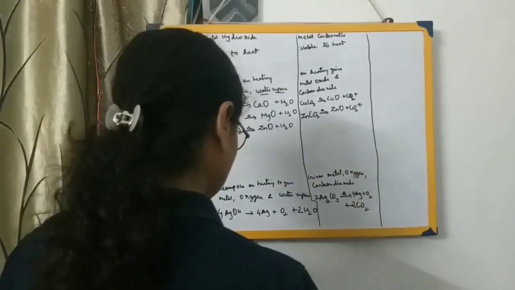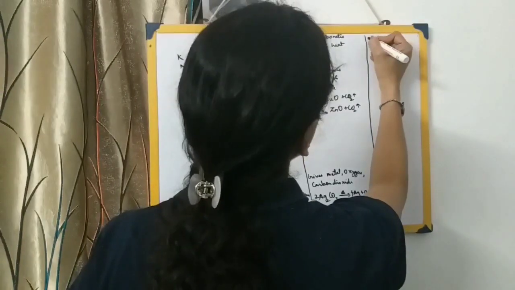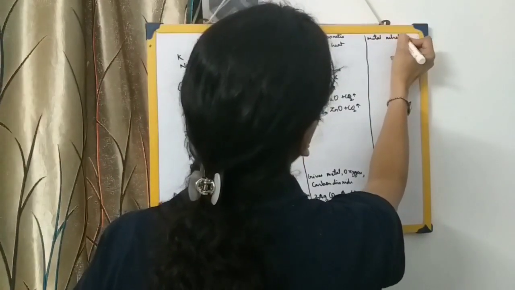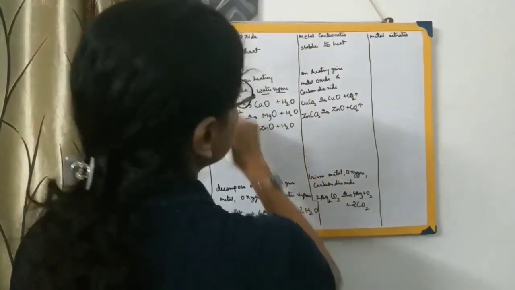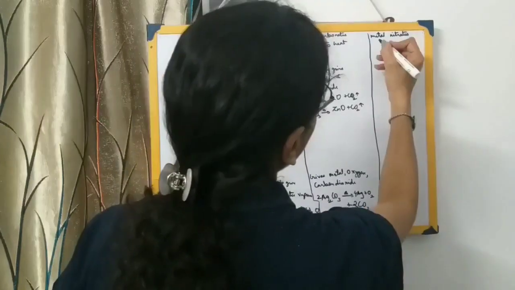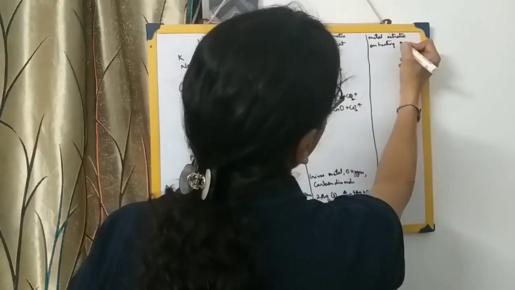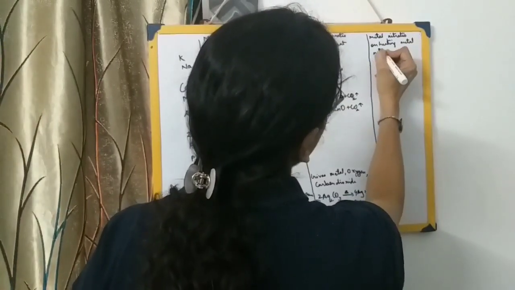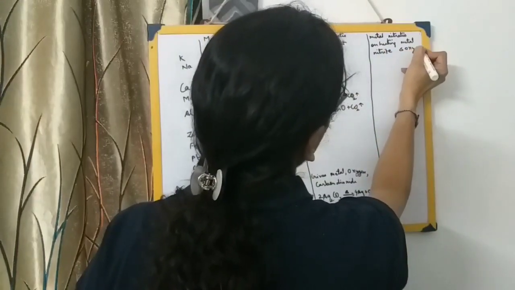Let's proceed further with the reaction of metal nitrates. First of all, there is potassium and sodium. On heating they will give metal nitrite and oxygen. So let us take a particular example.